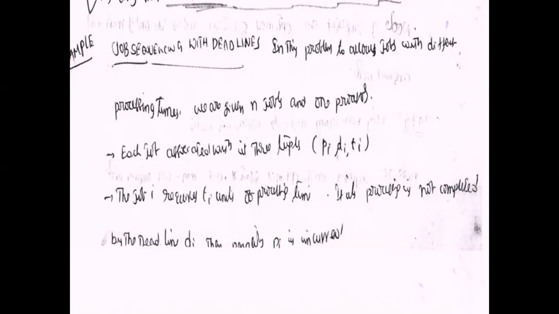Today we are discussing job sequencing with deadlines. Suppose each job has a processing time T of i, and each job has a deadline D of i. If the job is not completed within the deadline, the penalty is P of i.